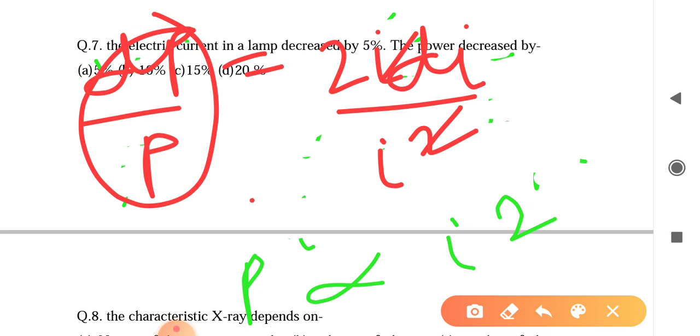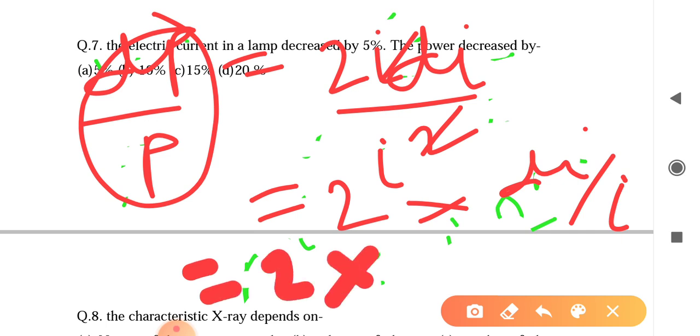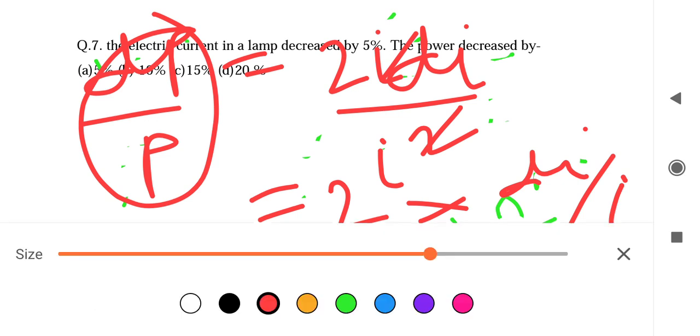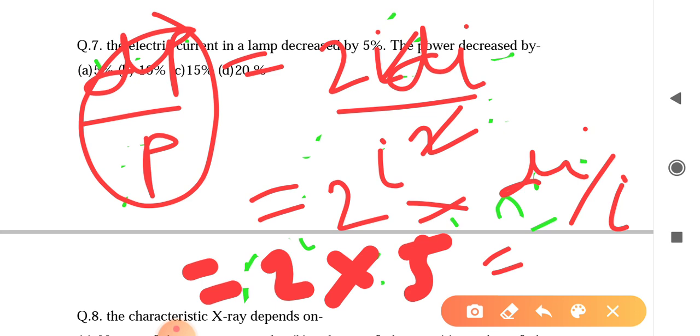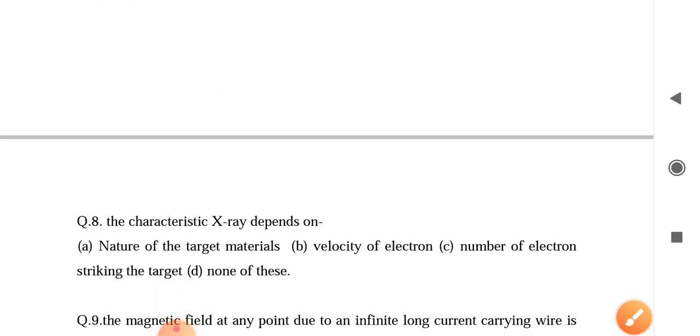So this equals 2 into 5 equals 10. So the percentage decrease in power is 10%.